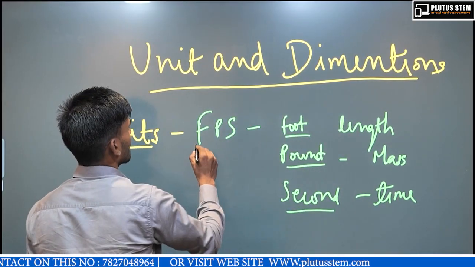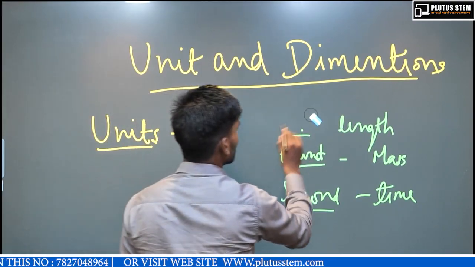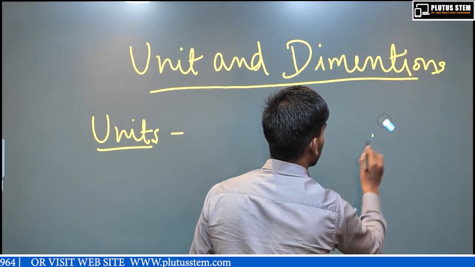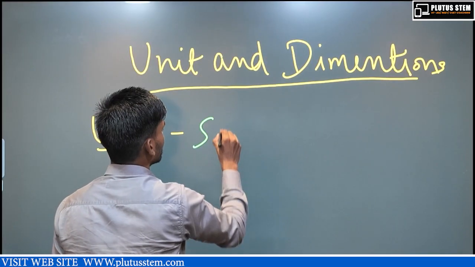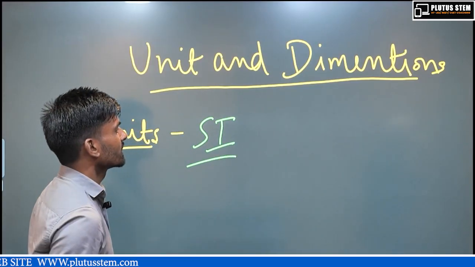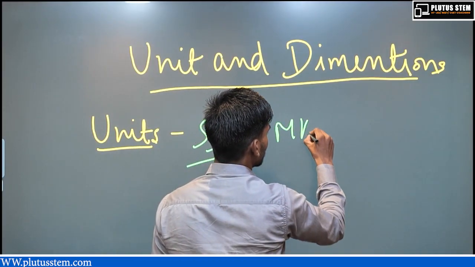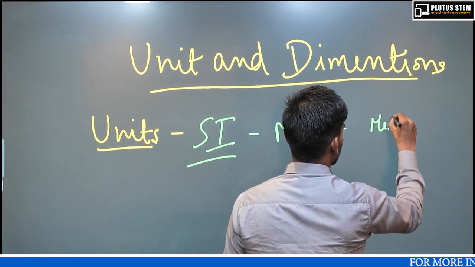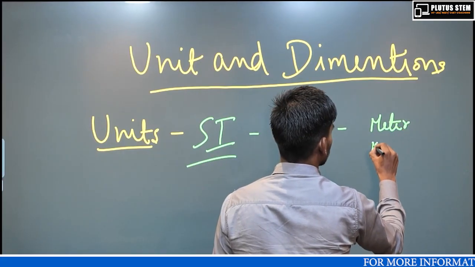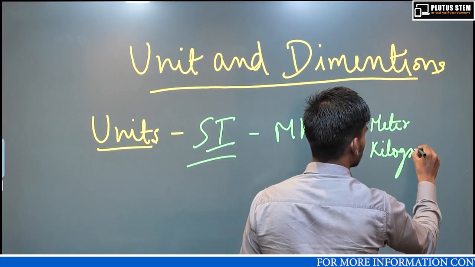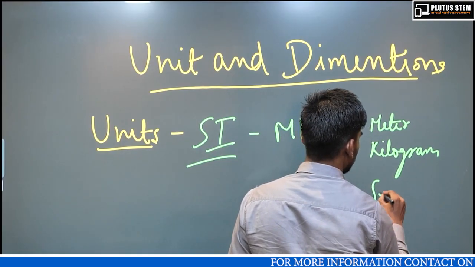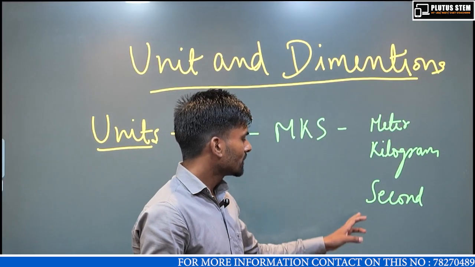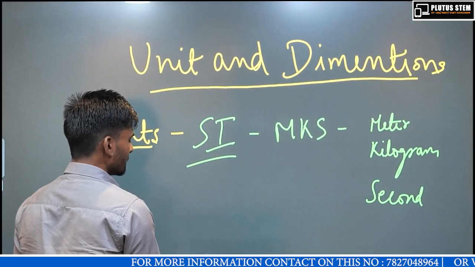There may be other systems which are used in the world, but the most important system is the SI system, system of international units. It is widely used all over the world. It is MKS. M stands for meter, K stands for kilogram, and S stands for second. Meter for length, kilograms for weight or mass, and second is time.